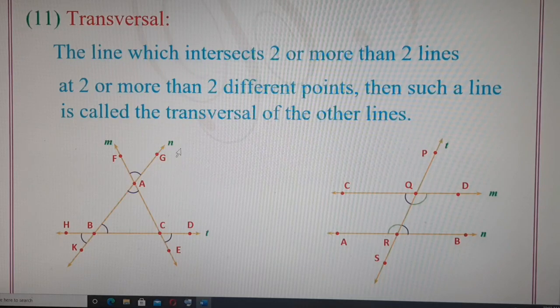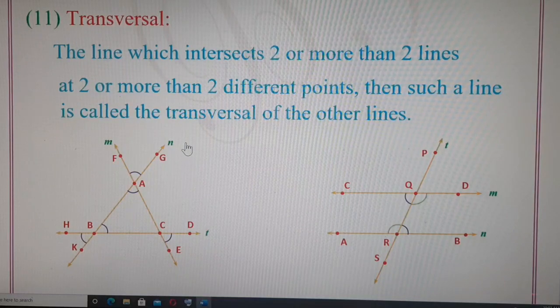So we can say line N is intersecting line M also, and it is intersecting line T also, but at two different points, A and B respectively. So we can say line N is the transversal of the other two lines. So here line N is also the transversal of the other two lines, because line N is intersecting the other two lines at two different points, A and B.